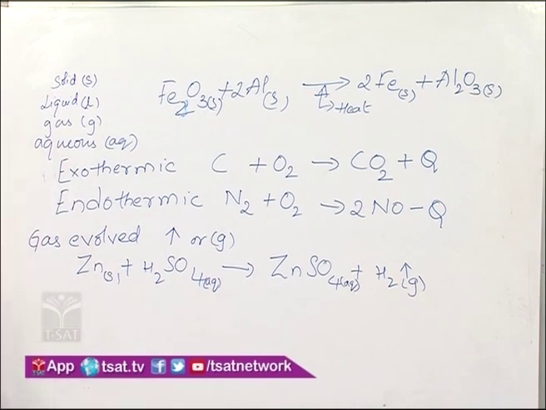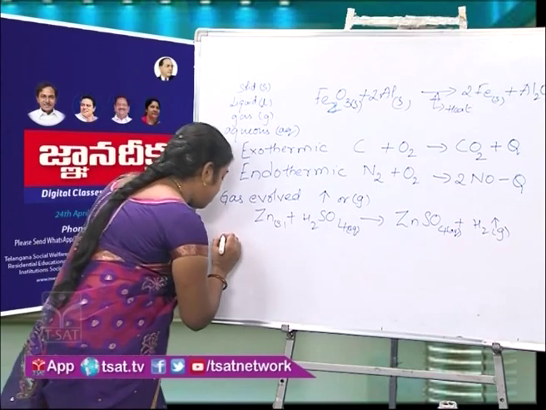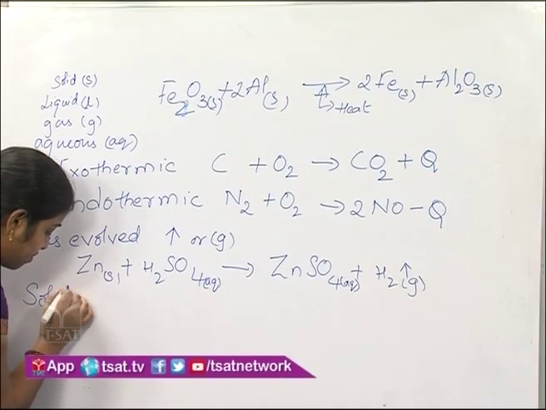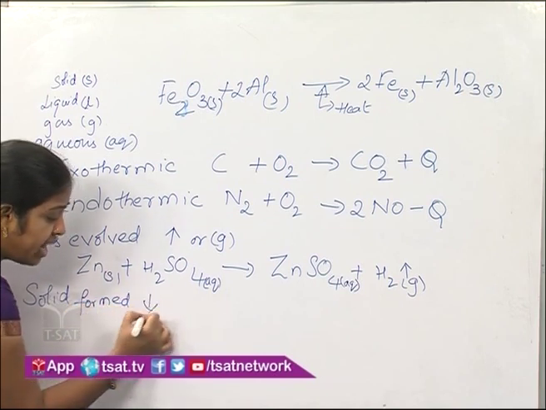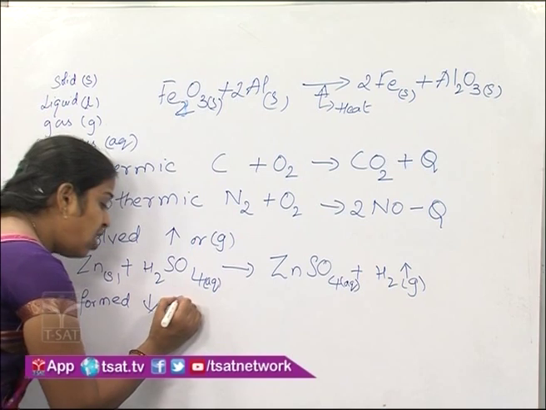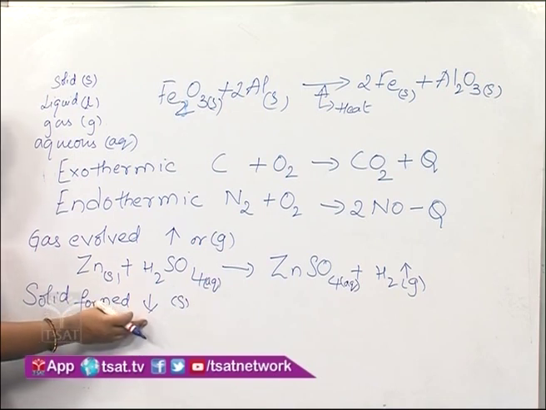Next, a solid formed during a reaction can be represented with the help of a downward arrow or s in brackets.